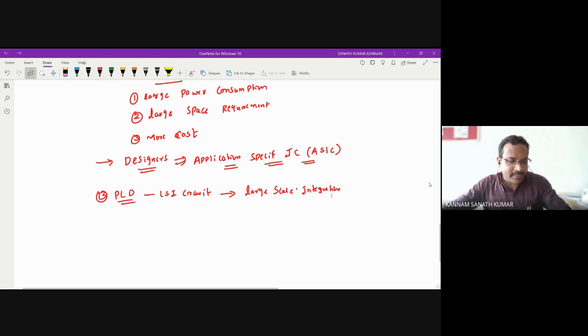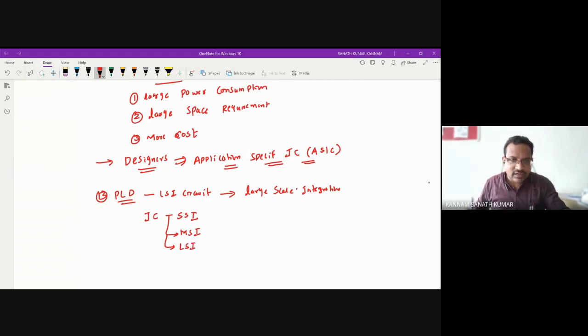ICs are classified as SSI, small scale integration, which covers the logic gates. MSI, medium scale integration, means combinational circuits like multiplexer, decoder, and encoder. LSI covers the PLDs and ALUs, which come under large scale integration. And you have VLSI, very large scale integration, which covers the processors.